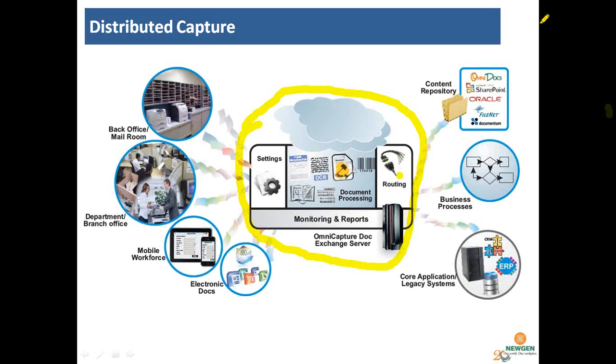Also, the technology should be such that it can crop certain portions of the documents. For example, if the signature should go to a core application, this particular Exchange server should be able to crop the signatures, and the relevant signature should go to the core application.